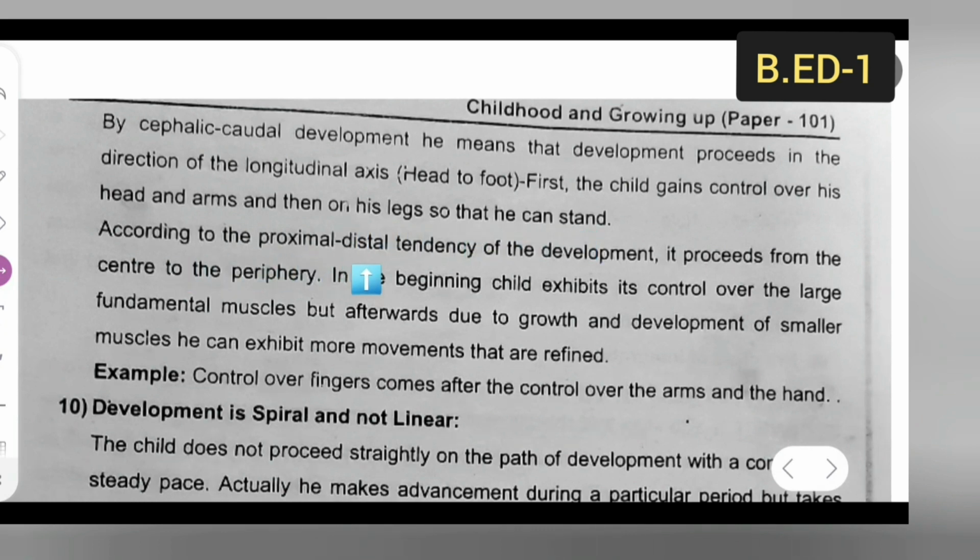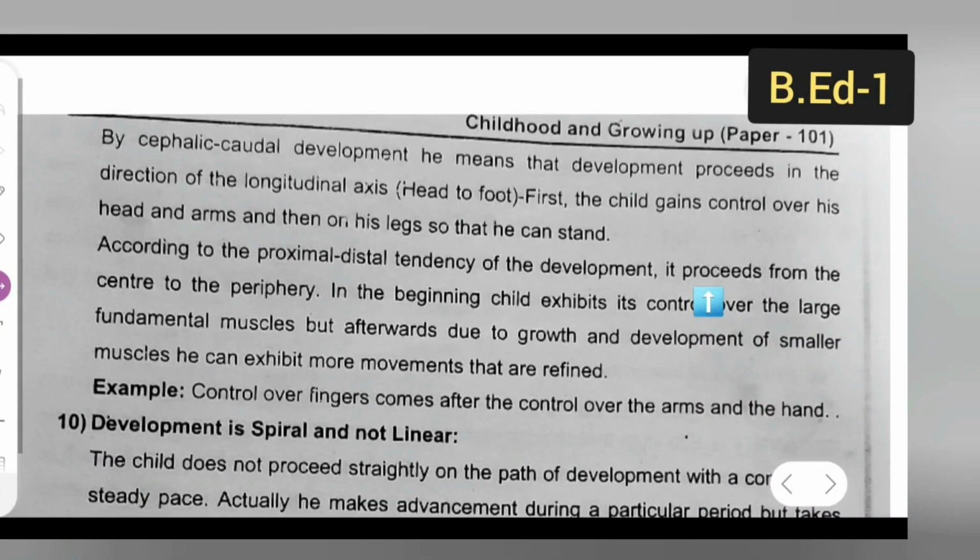According to the proximodistal tendency of the development, it proceeds from the center to the periphery. In the beginning, the child exhibits control over the large fundamental muscles, but afterwards, due to growth and development of smaller muscles, he can exhibit more refined movements. Example, control over fingers comes after the control over the arms and the hand.